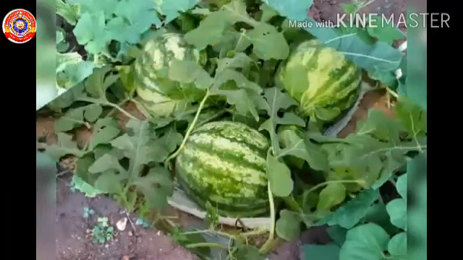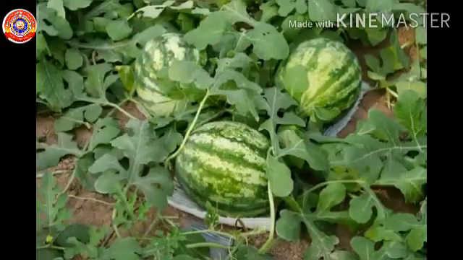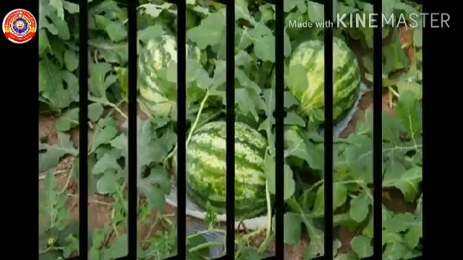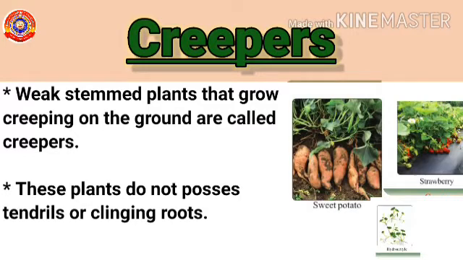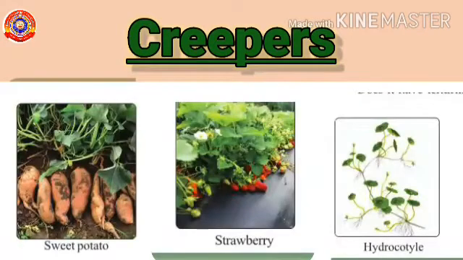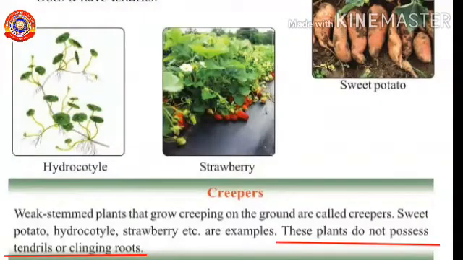Yes, they are also weak-stemmed plants and they are commonly called creepers. So, what are creepers? Weak-stemmed plants that grow creeping on the ground are called creepers. Sweet potato, hydrocotyle, strawberry, etc. are examples. These plants do not possess tendrils or clinging roots like climbers.